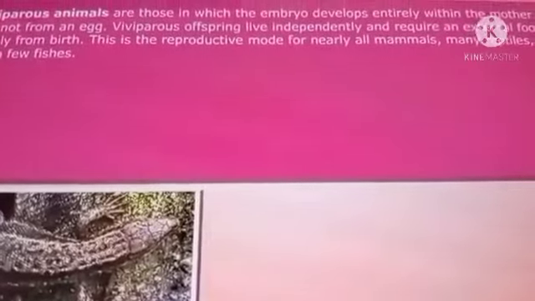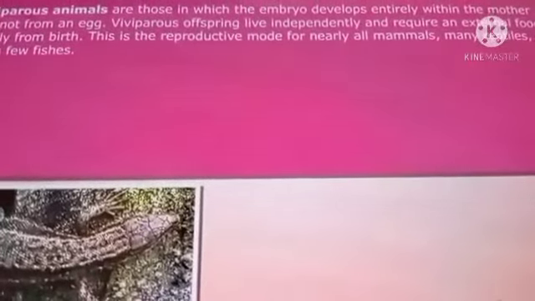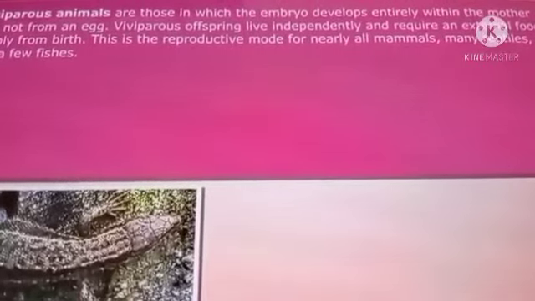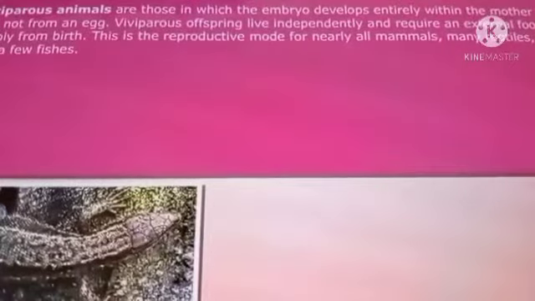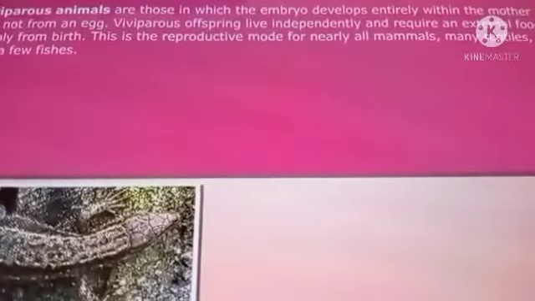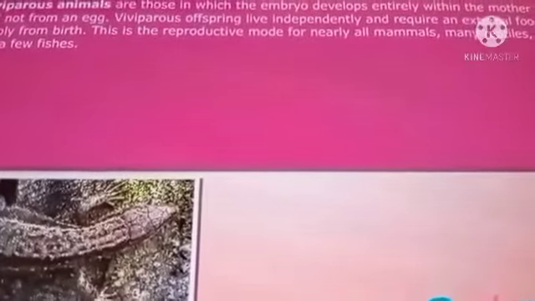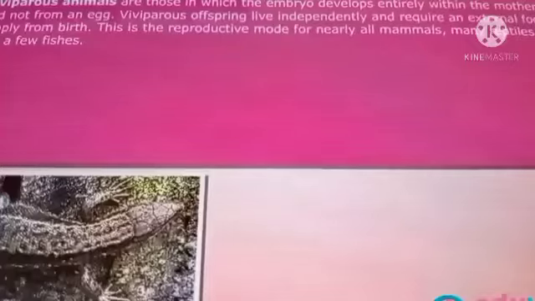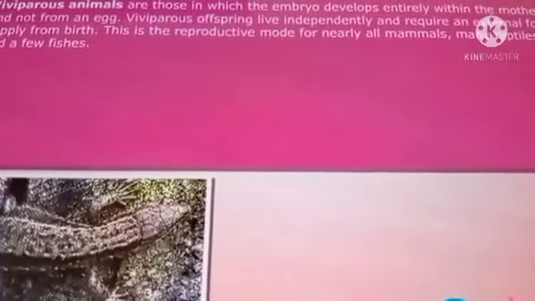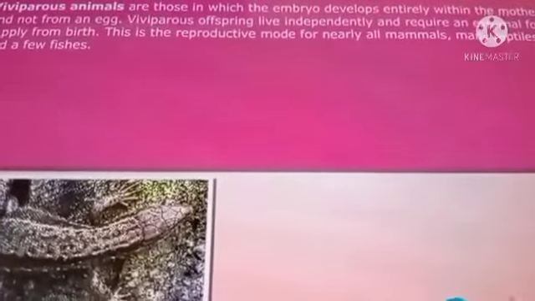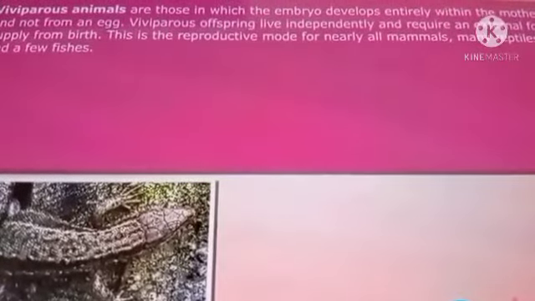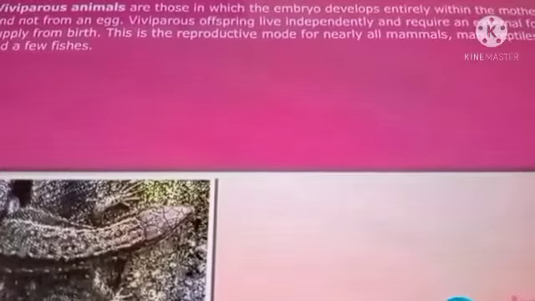You can see here, viviparous animals are those in which the embryo develops entirely within the mother and not from an egg. Viviparous offspring live independently and require an external food supply from birth. This is the reproductive mode of nearly all mammals. Many reptiles and a few fishes also follow the same kind of reproduction, that is viviparous animals.